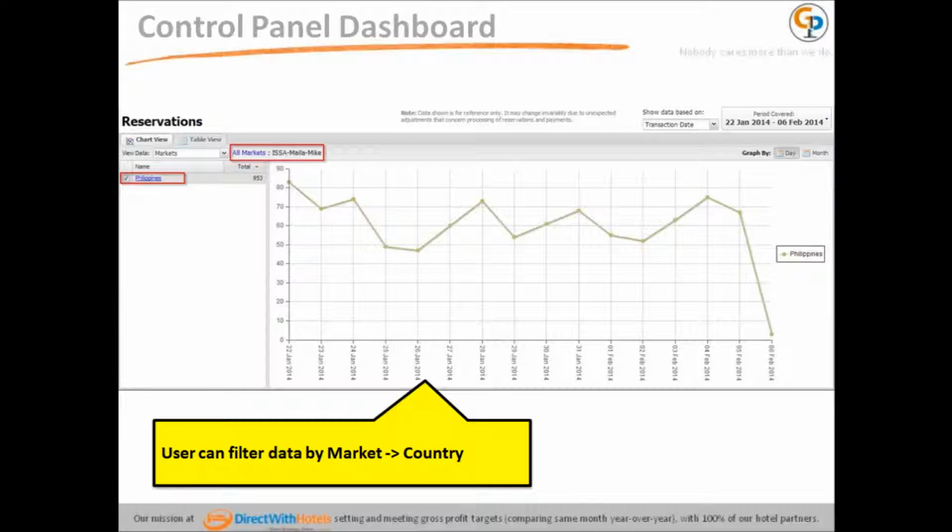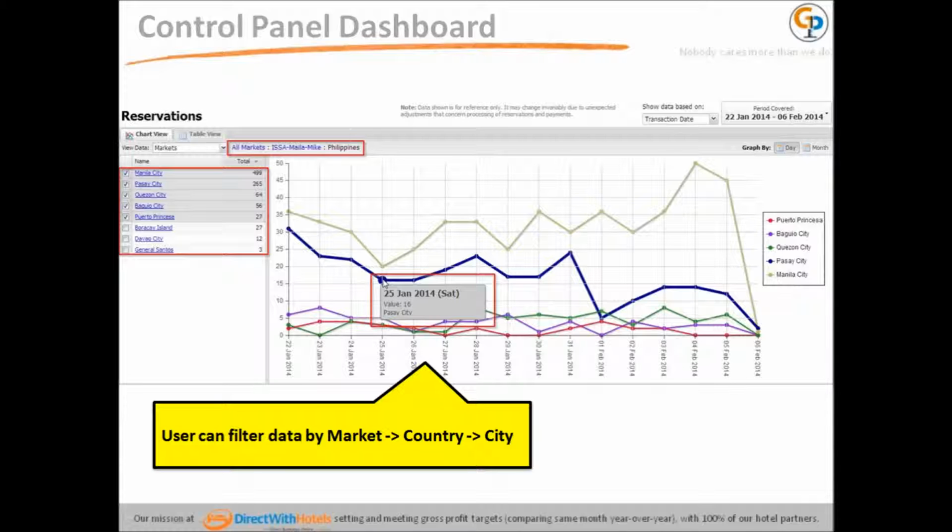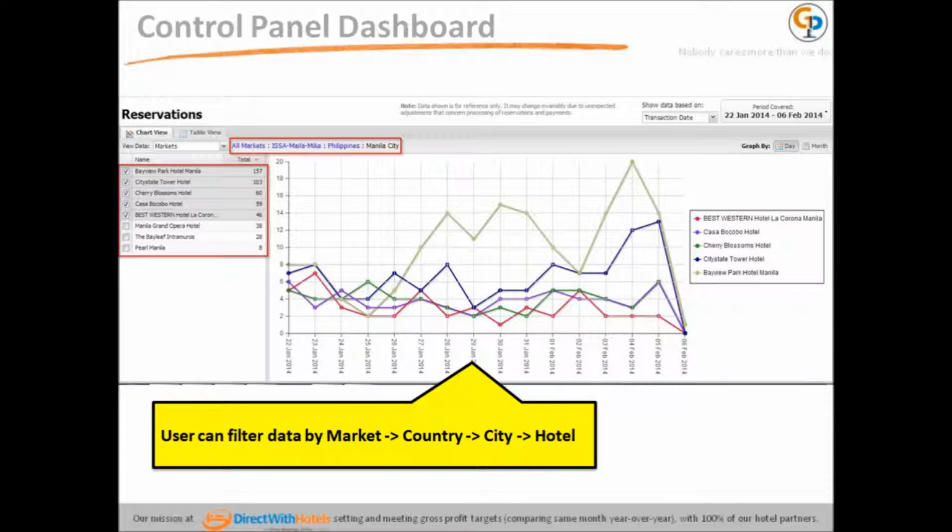User can filter data by market to country. User can filter data by market to country to city. User can filter data by market to country to city to hotel.